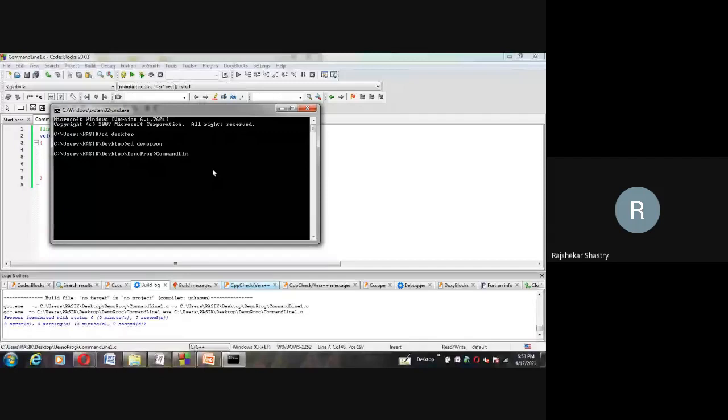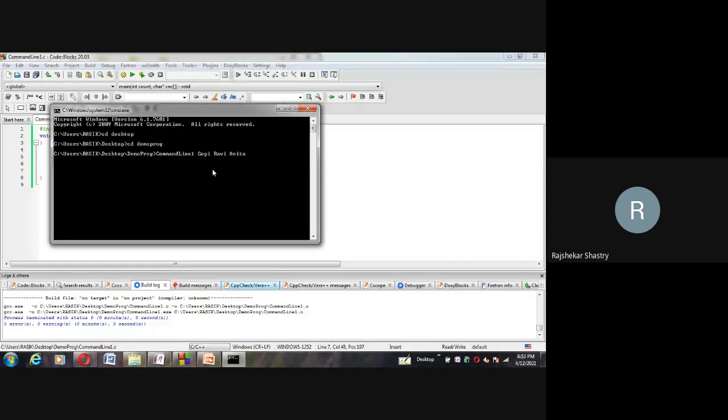Line 1 is my exe file, then a space. Now pass the arguments. Let us say that the arguments are some names: Gopi space Ravi space Anita. So 3 arguments are passed. How many arguments altogether? 3. But your first particular one is also considered as a command line.